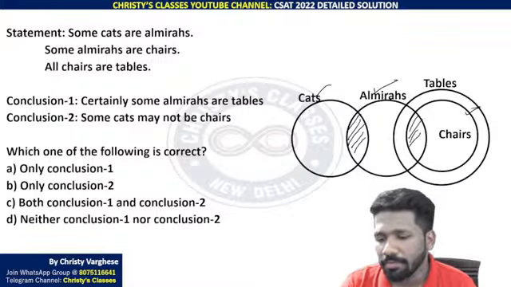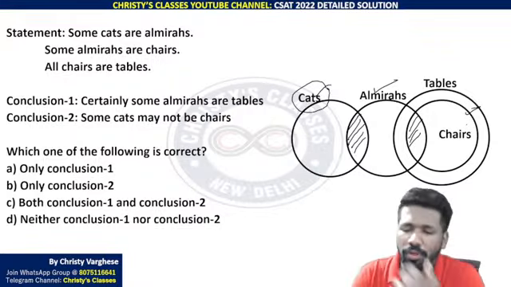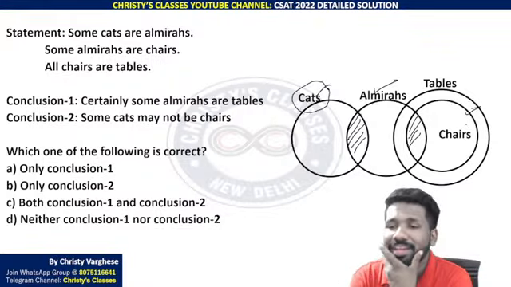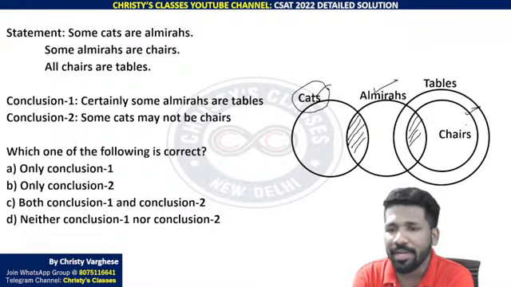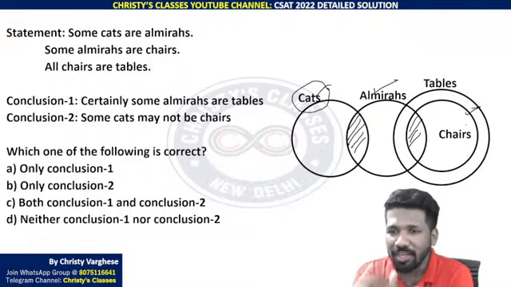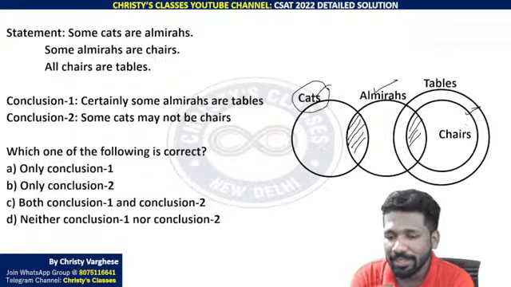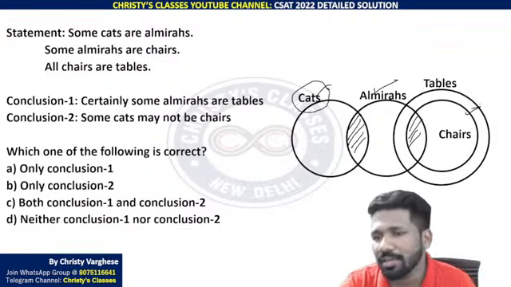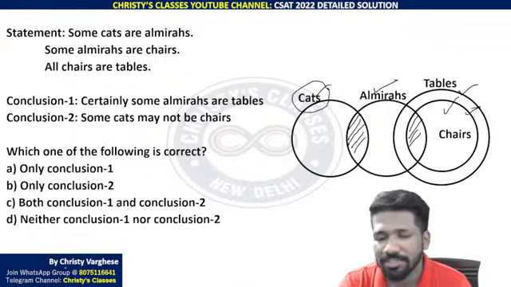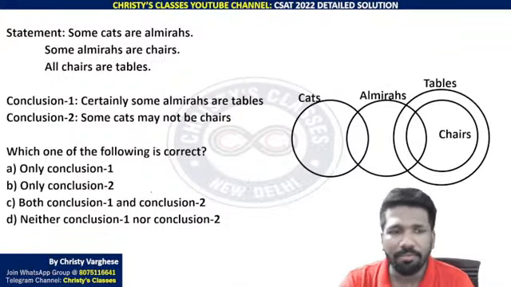Now you may ask, but how we know about cat and chair whether they have an intersection? Yeah, they may or may not have an intersection. But in minimal overlapping diagram, you can assume they don't have an intersection. Because minimal overlapping diagram means what? Minimum how much overlapping can be possible? Minimum no overlapping can also be possible between cats and chairs. So that is what I have drawn here. And all chairs are tables. Then chair set should be inside the table set. So this is the minimal overlapping diagram.